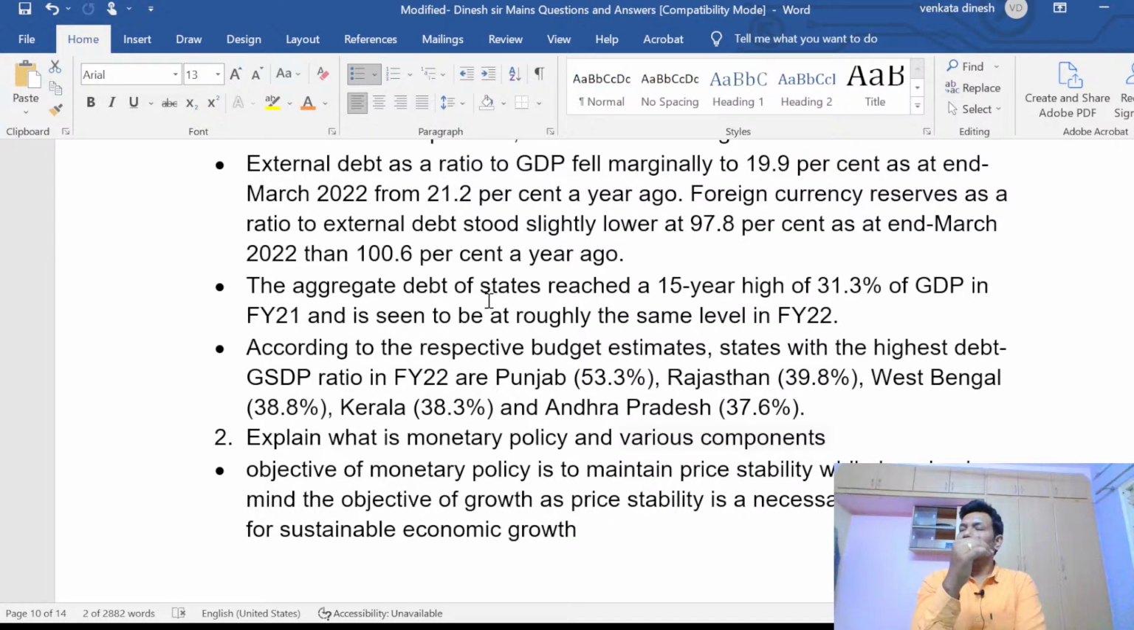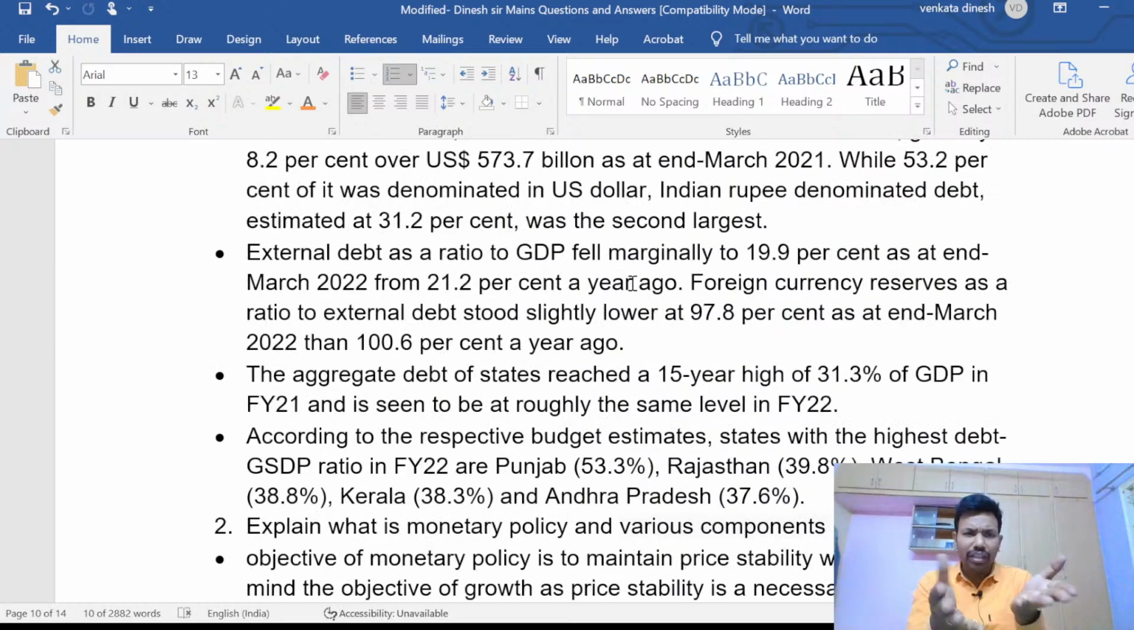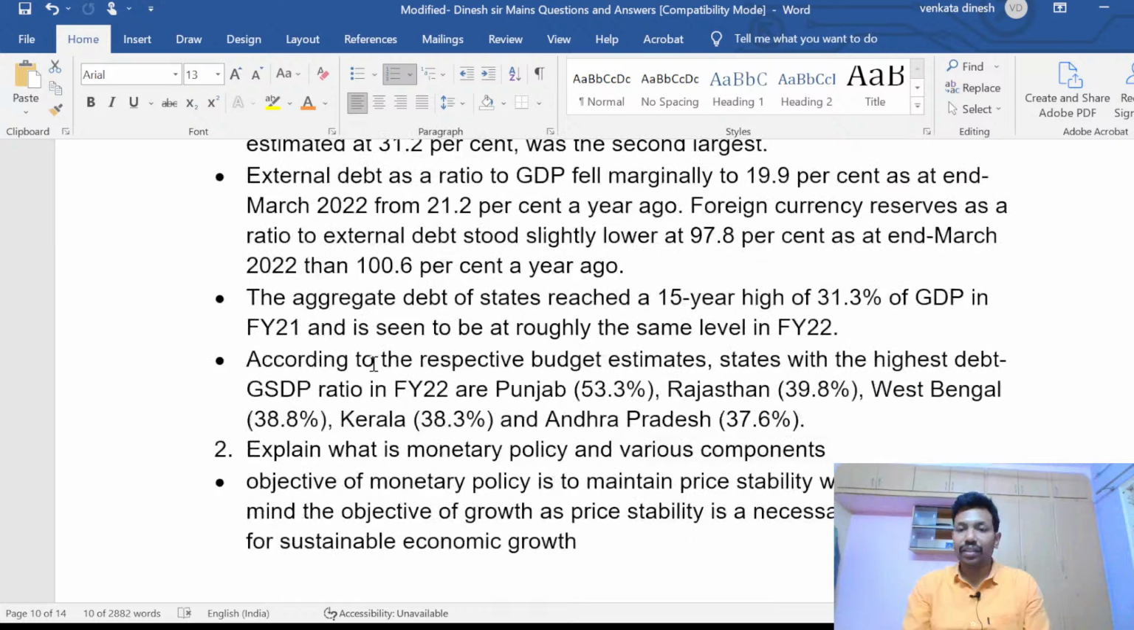This is my point of view, that what all can be mentioned. You may mention different points, but don't deviate from the given item, external debt and state debts. Right? According to the respective budget estimates, states with the highest debt to GSDP ratio are Punjab 53%, Rajasthan 39%, West Bengal 38%, Kerala 38%, Andhra 37%. So this is something which at least should be mentioned. You may go beyond it, nothing wrong, but at least mention this.